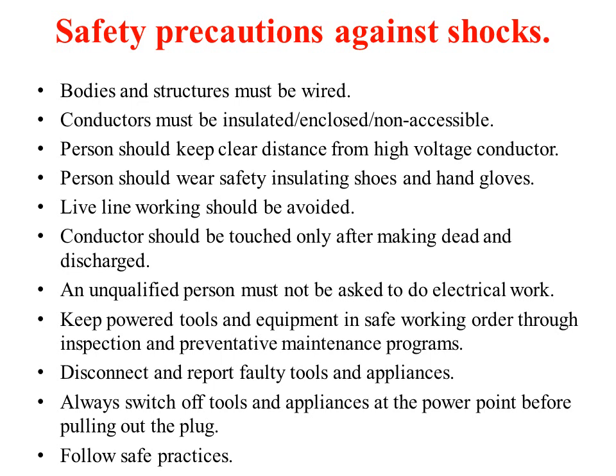Next, coming to the next topic, the precautions that must be taken against shocks. The first precaution measure is that bodies and structures must be wired, which means they should be grounded. Next precaution, conductors must be properly insulated. There should be no naked or exposed wire. It should be completely enclosed and non-accessible. Enclosed means some type of safety guards has to be constructed to prevent persons coming into direct contact with the conductors.